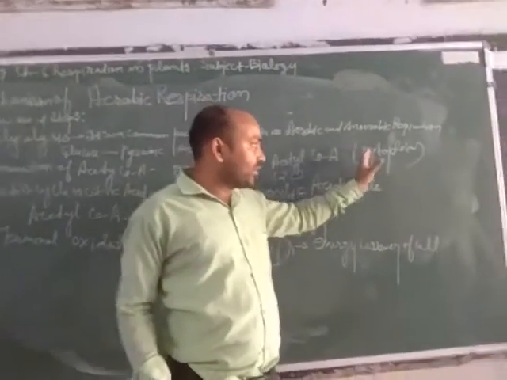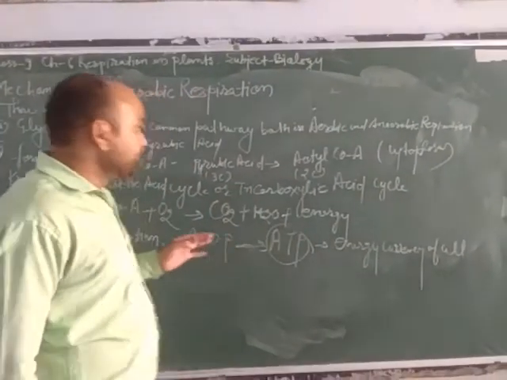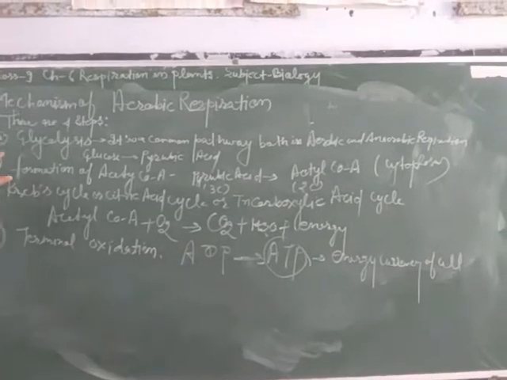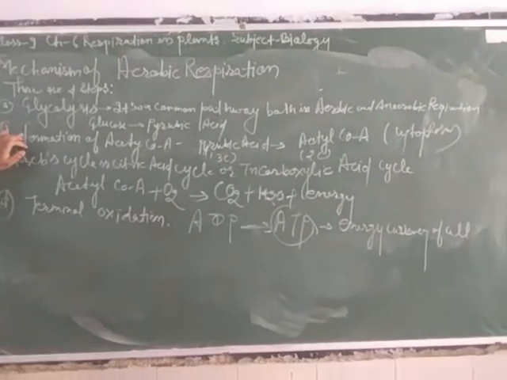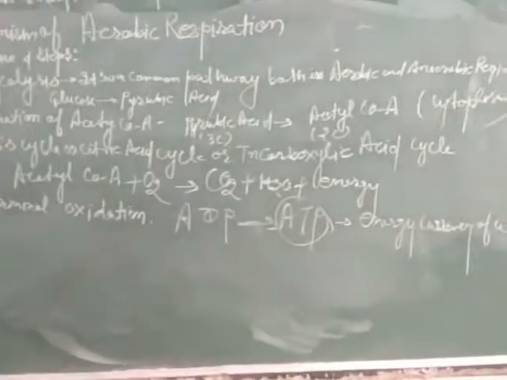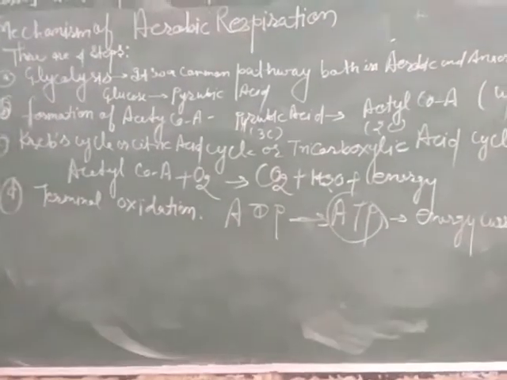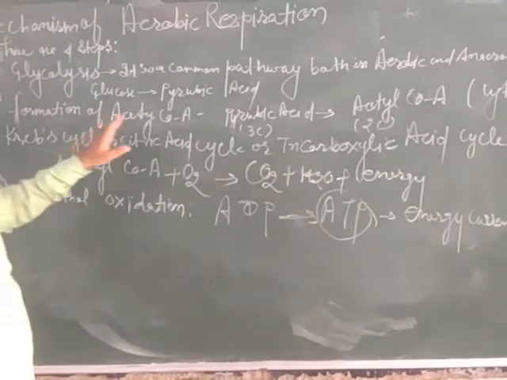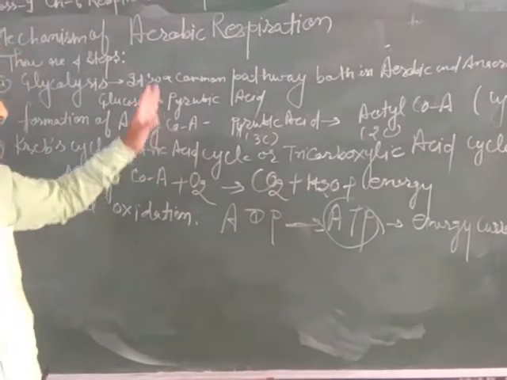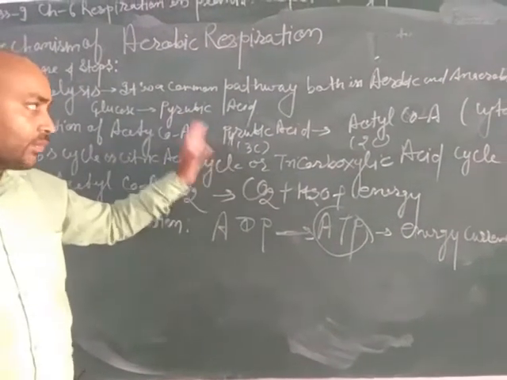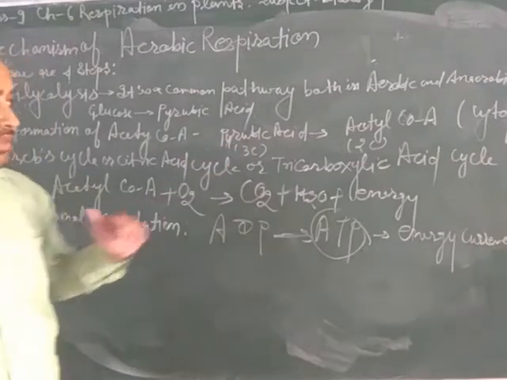Both processes take place in the absence of oxygen, so the end product of pyruvic acid in the absence of oxygen is acetyl coenzyme A.